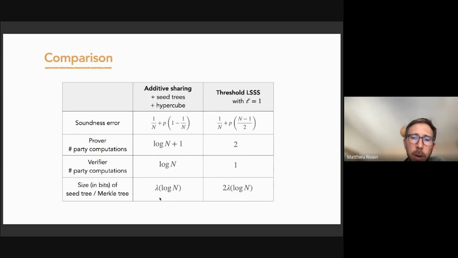So a sibling path basically reveals some seeds of size lambda, while an authentication path in a Merkle tree reveals some digests of size 2 lambda. So the size is just doubled here. So for instance, at 128 bits of security, the seed tree represents about 2 kilobytes, and the Merkle tree represents about 4 kilobytes.